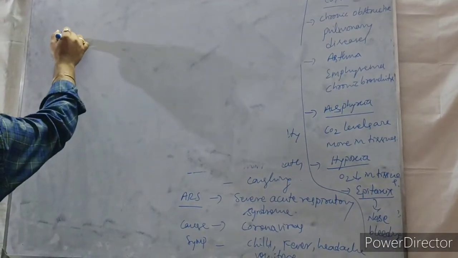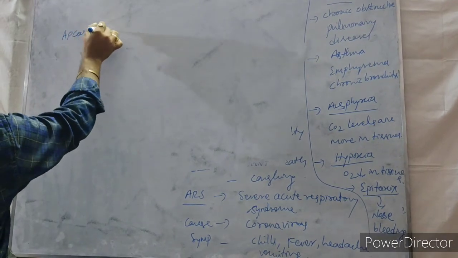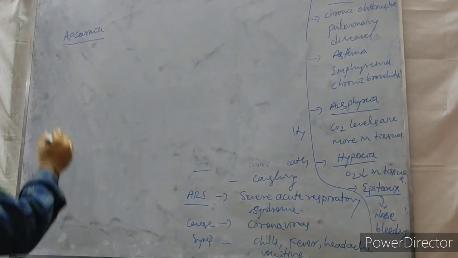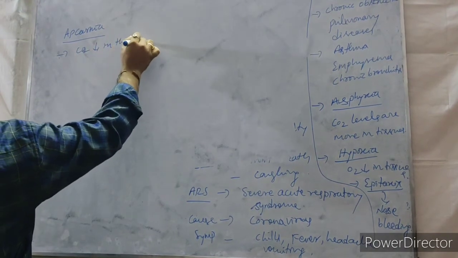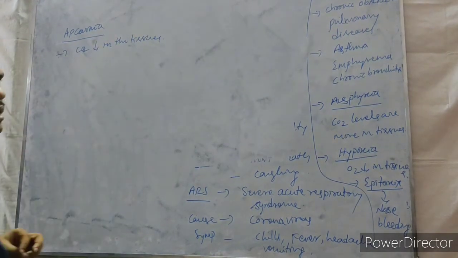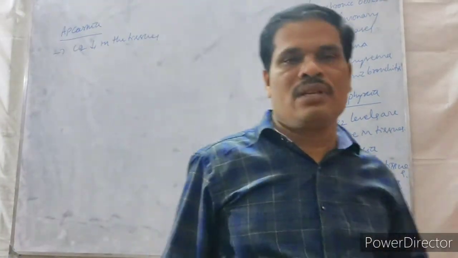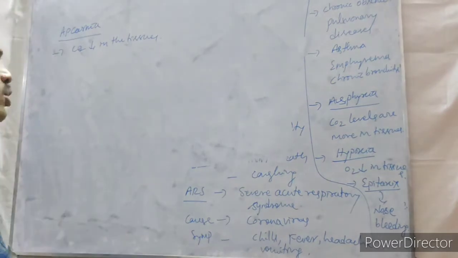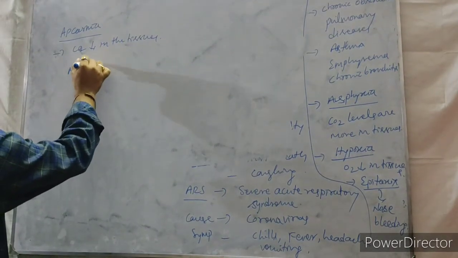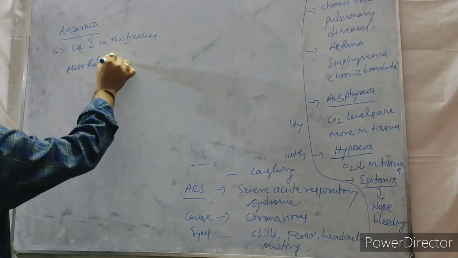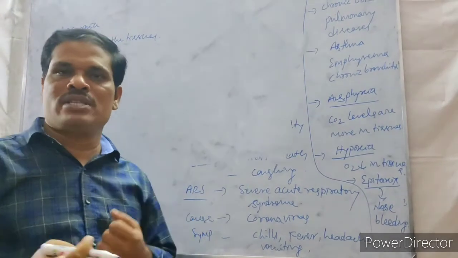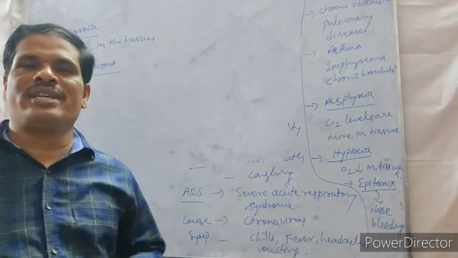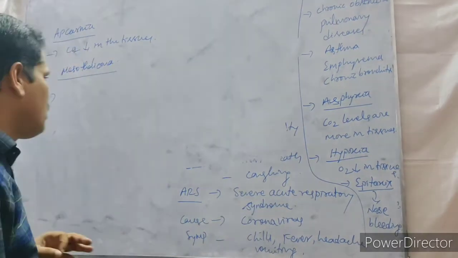Then after that, what is acapnia? It is nothing but carbon dioxide levels being less in the tissues. It is called acapnia. Then what is the meaning of mesothelioma? Mesothelioma means whenever a person is exposed to asbestos dust, the person suffers from a cancer that is called mesothelioma.